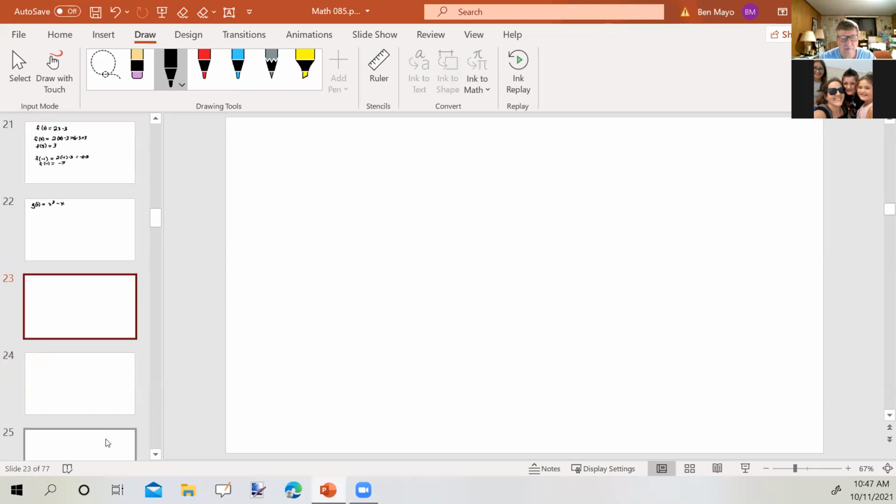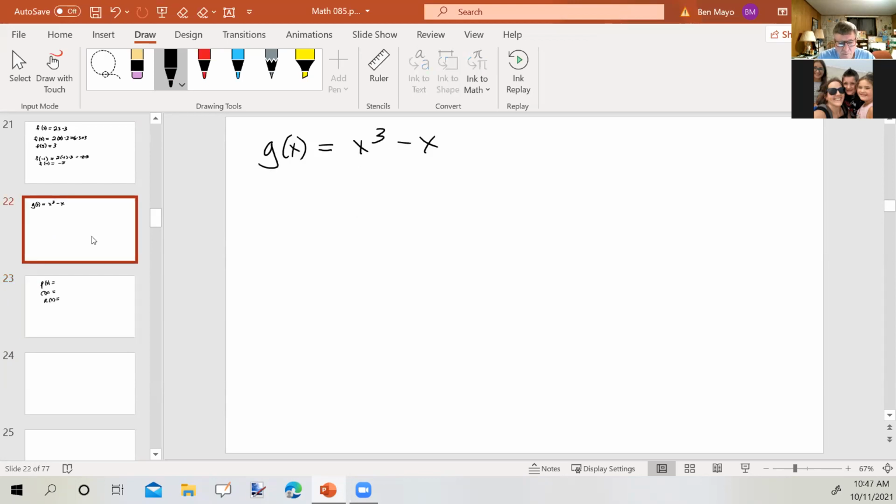For instance, if this was a business algebra class, we might talk about profit functions, P of x equals something, cost functions, C of x, revenue functions, R of x, okay? So the fact that we're using g of x just means it's different from some function that's f of x.